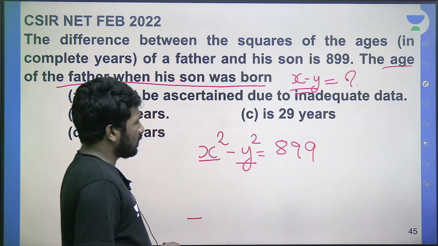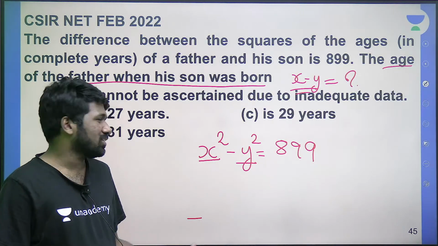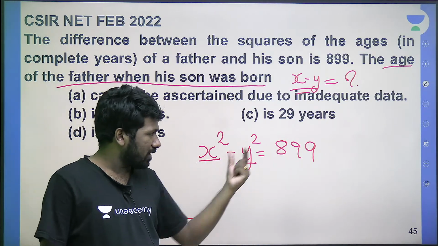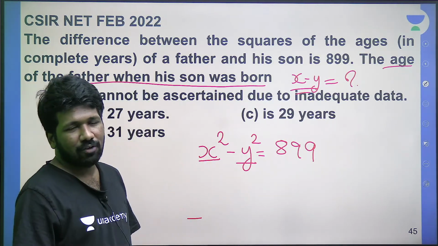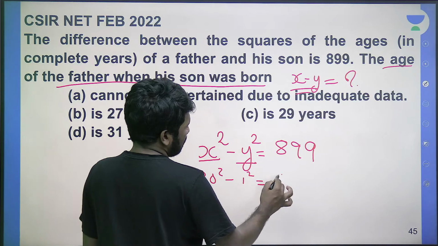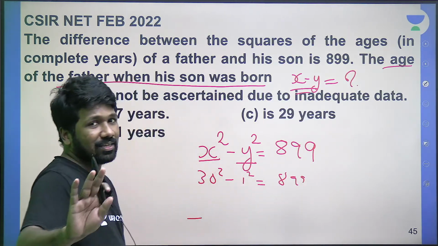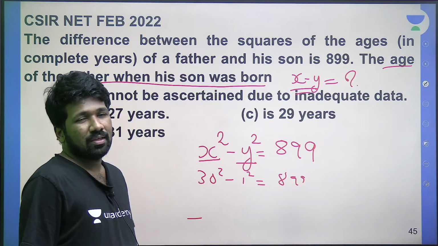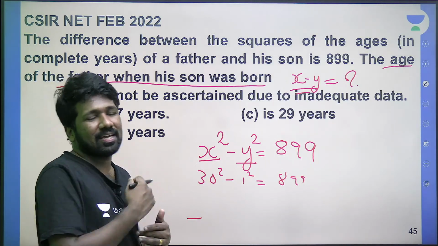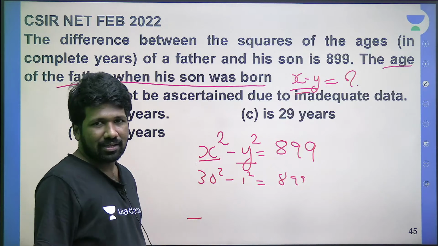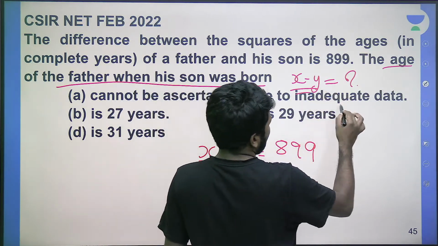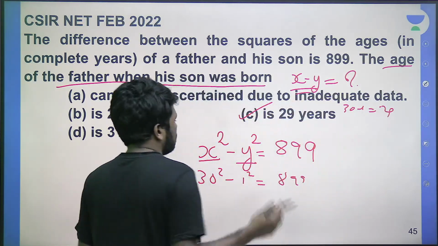for sure. So let me tell you, there are two solutions for this. One solution is, if you are very lucky, or if you are looking at this value and seeing two squares whose difference is 899. If you know such two squares, if you are good at mental math, that is possible. Like 30 square and 1 square subtract किया तो 899 मिलेगा. If this idea is clear, the answer is super fast. But in the exam hall, this idea popping into your mind immediately is not that practical unless you are that good at mental math and stuff like that. If that is the case, x minus y will be 30 minus 1, 29, and 29 is the answer. Option C is the correct answer.